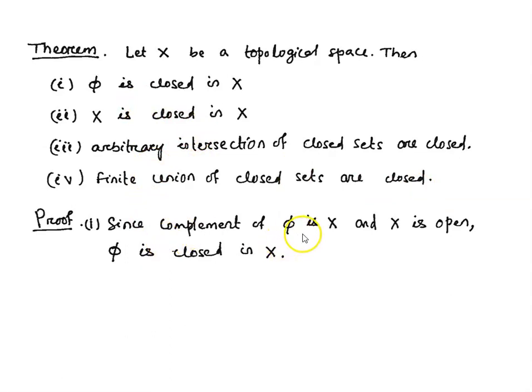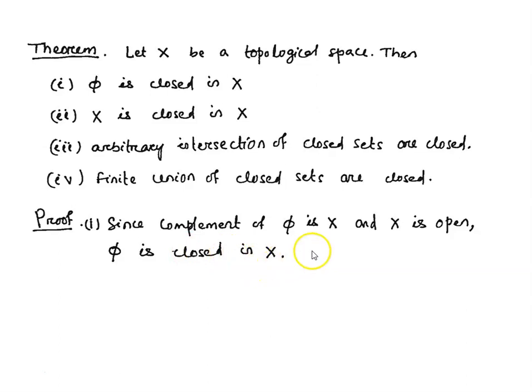Since the complement of phi is X, X is open in the topological space. So its complement is closed. Therefore, the empty set phi is closed in X.